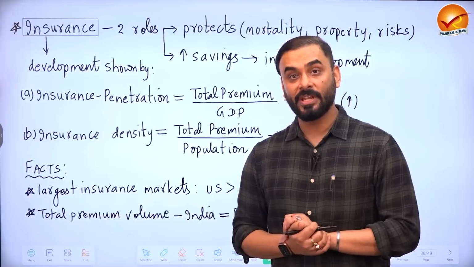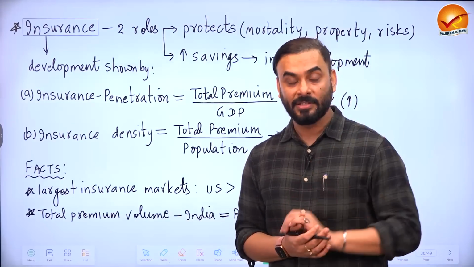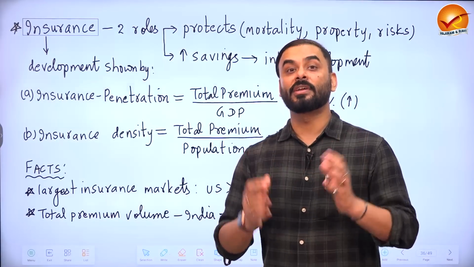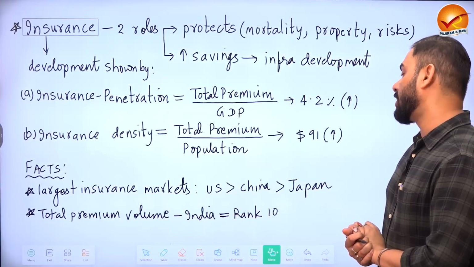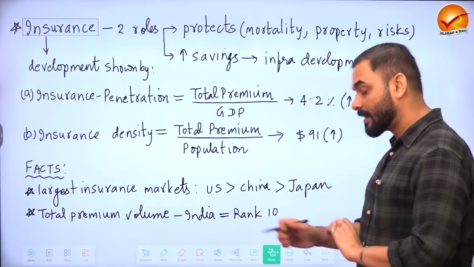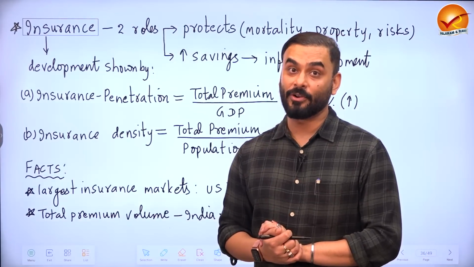But how do we measure if the level of insurance is good in an economy or not? For example, if you look at the top countries of the world, the most insured countries, you can see that USA has the best insurance market, followed by China and Japan. India is ranked 10th in the world in terms of premium collected. How do we know if India's insurance sector is doing well or not?